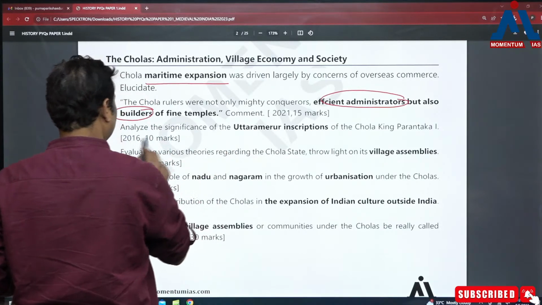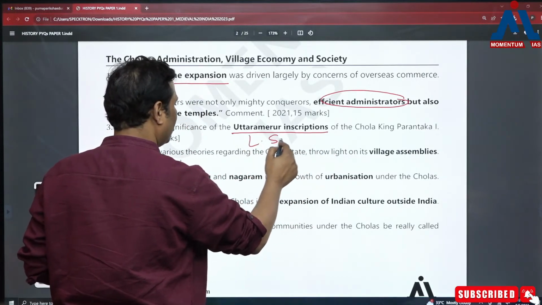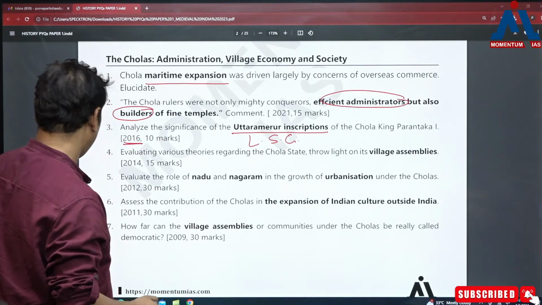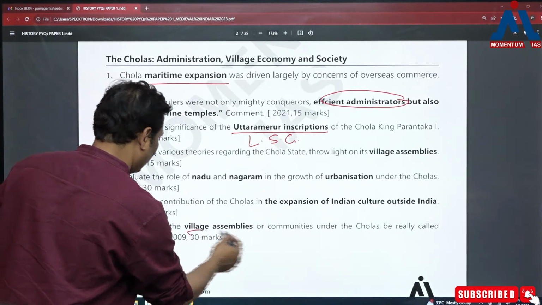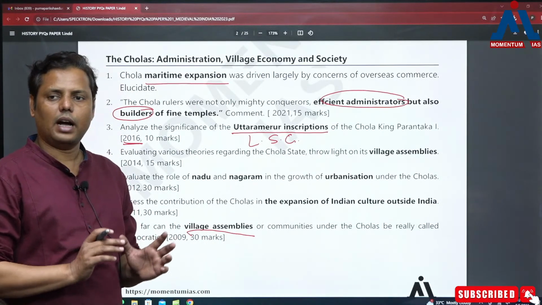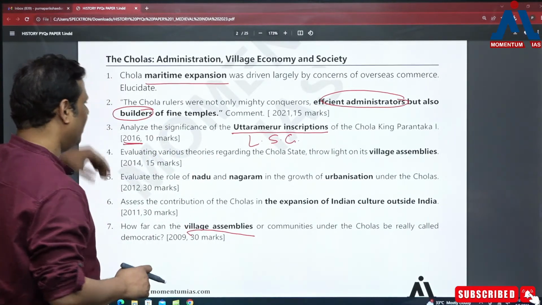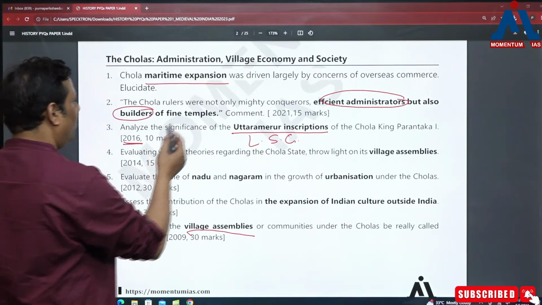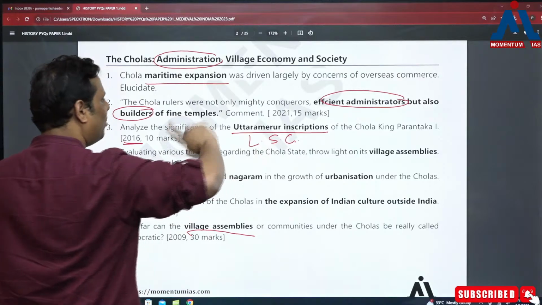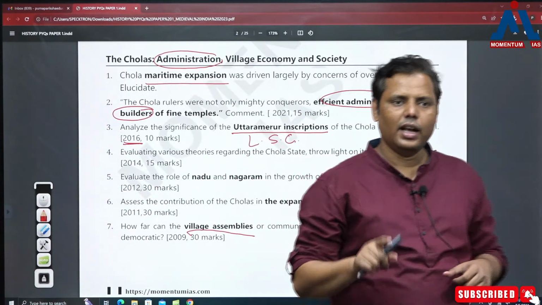In 2016, there was a question on the Uttaramerur inscription, which is mostly about local self-government. Otherwise, after 2016, they asked this question in 2009. So as I am telling you, earlier this question was being asked in alternate years. Now this pattern could not be noticed; rather, they have started hunting new areas. So basically, you can find that administration has become very important. That's one aspect. And apart from administration, I must say the cultural expansion under the Cholas has become very important.